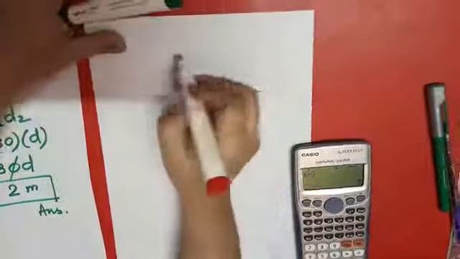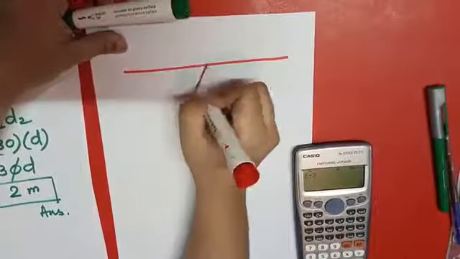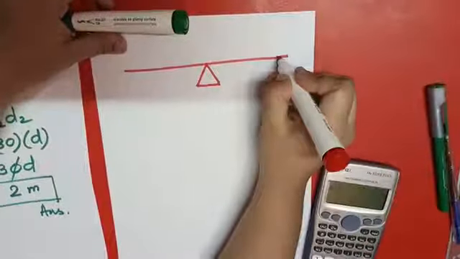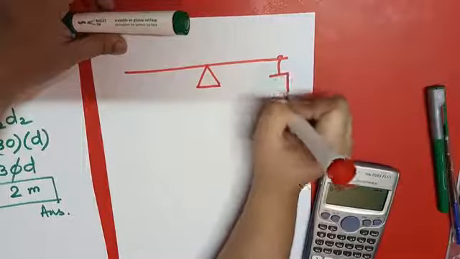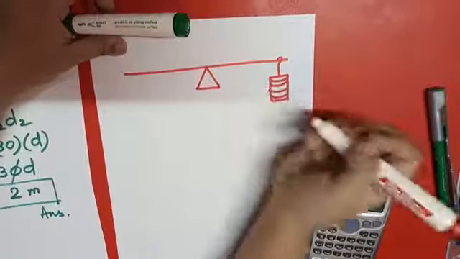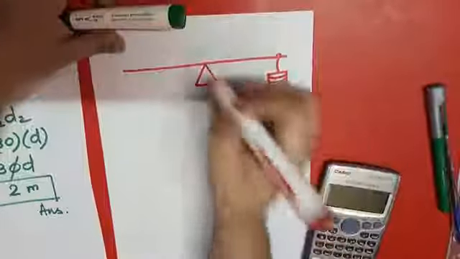We have apparatus in the lab, and we have this diagram, and for example, I have a weight hanging over here, and its weight is, for example, 5 Newton.